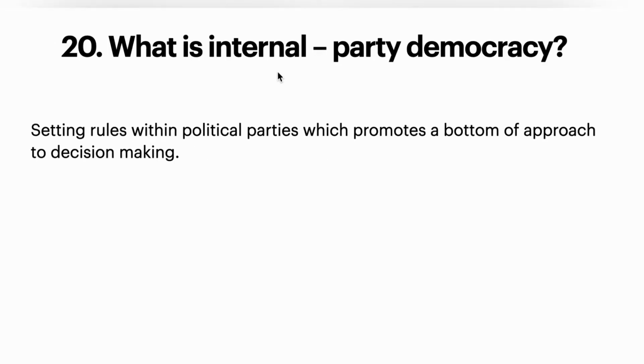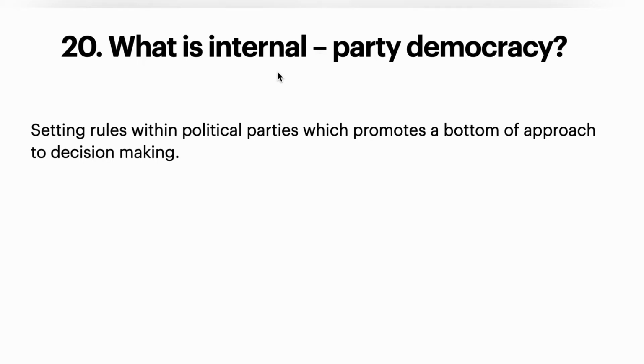Okay. 20th question. What is internal party democracy? So generally, internal party democracy, as the name suggests, is a situation related to political parties. We have many political parties, right? Many of them are dominated by nepotism or family rule. Whoever is the president, their son or their relative will be the next president. In that situation there is no internal party democracy.